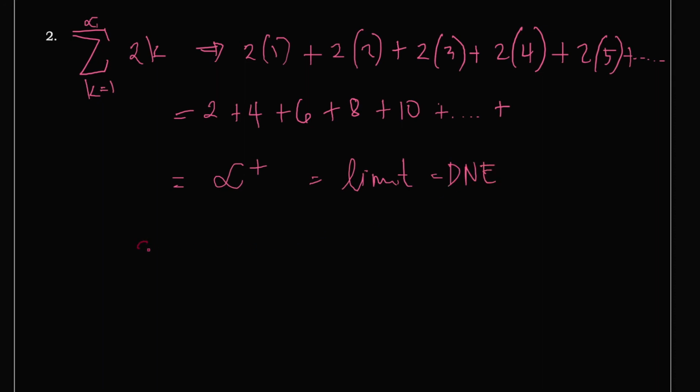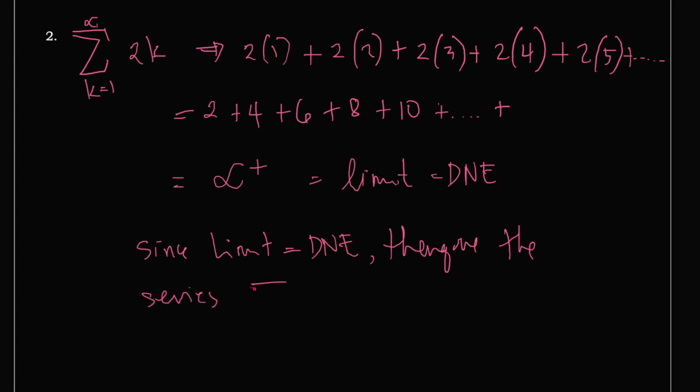So since the limit of the given series does not exist, therefore we can say that the series given by 2k as k starts from 1 to infinity is divergent.